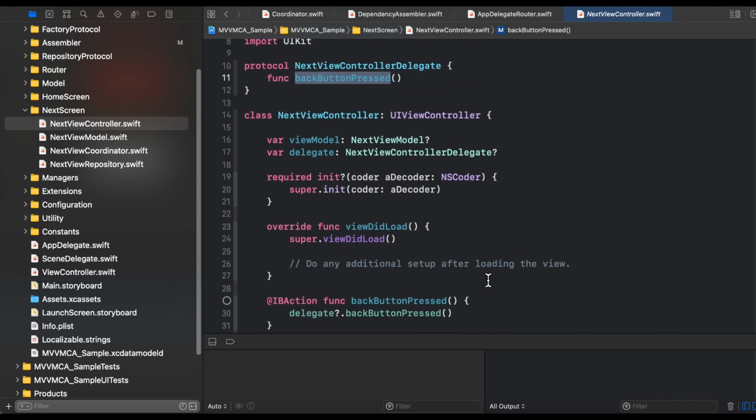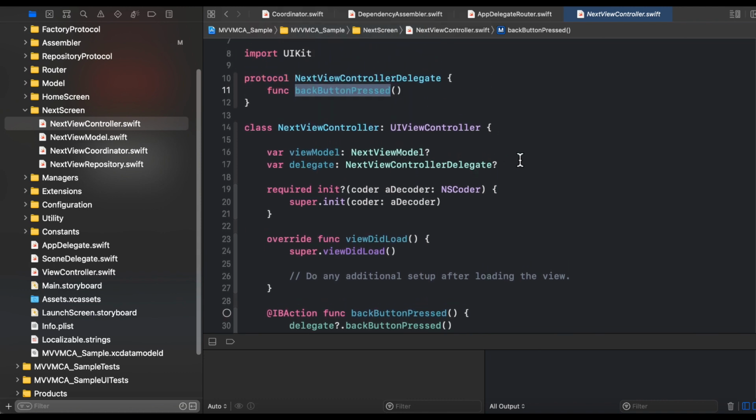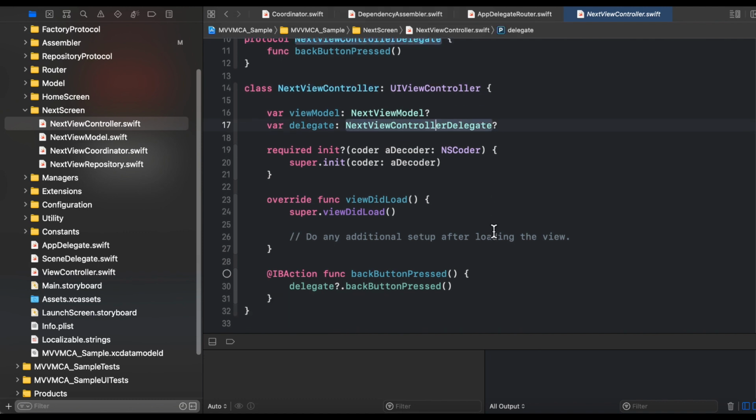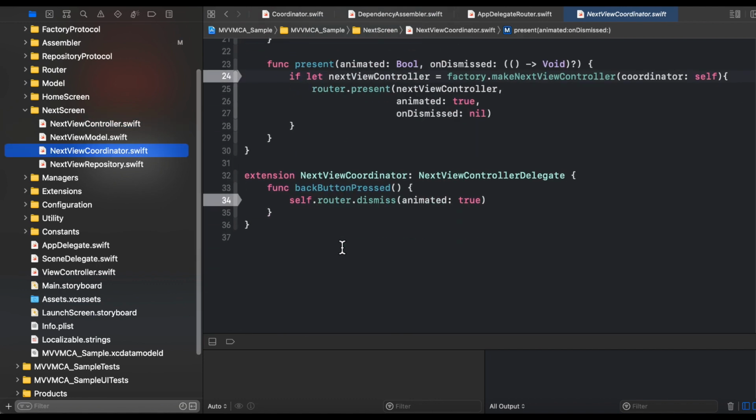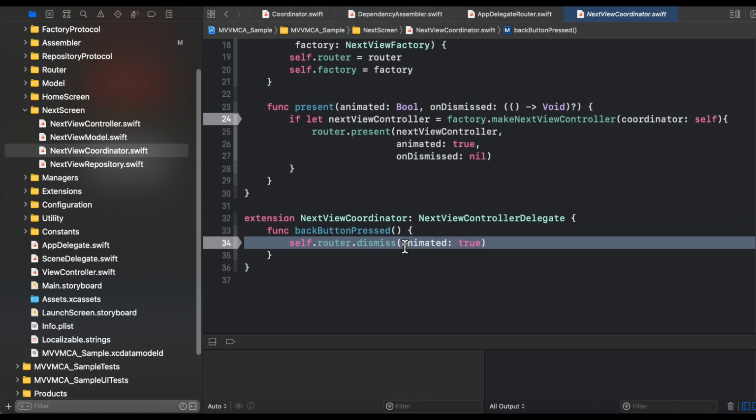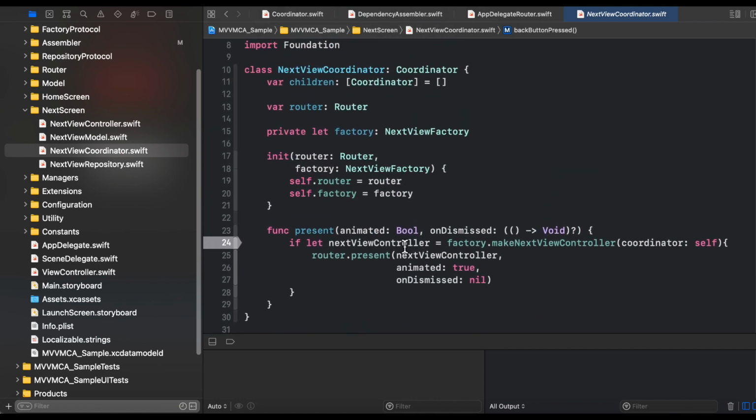of coordinators. As the home view controller has the delegate as the home view coordinator, the next view controller has the delegate as next view controller delegate. So whenever we press the back button, this delegate calls the back button pressed implementation. And again, if you jump into the next view coordinator, the back button press is basically calling dismiss on the router. So this is the implementation of NextView coordinator.